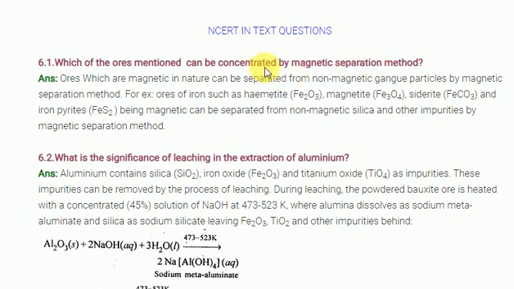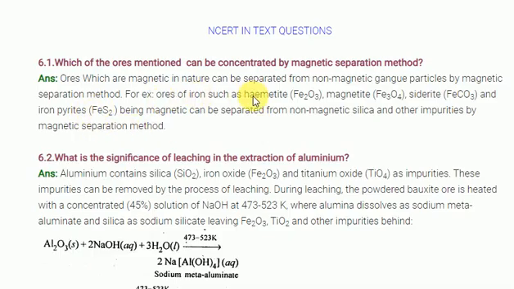Generally, remember, magnetic separation means that of the materials, either the ore or the impurities must be attracted towards the magnet. Okay, clear. So generally, I'm taking the impurities as non-magnetic in nature and the ore as magnetic in nature. Generally this method is used for the extraction of iron ore in the form of hematite, magnetite, siderite, iron pyrite only.